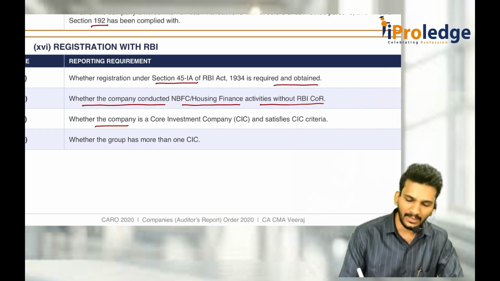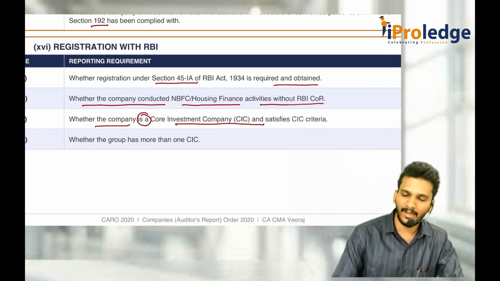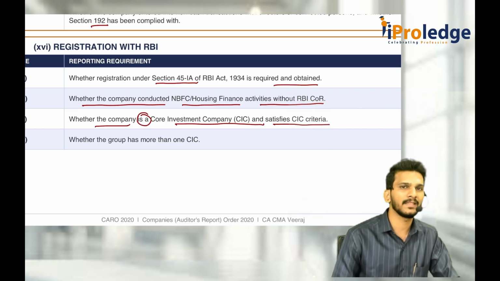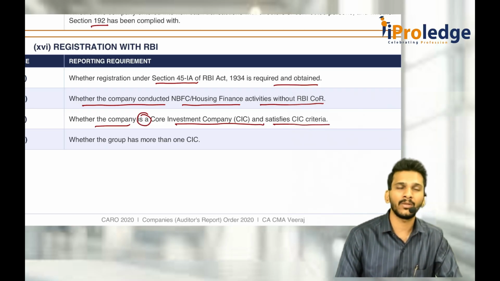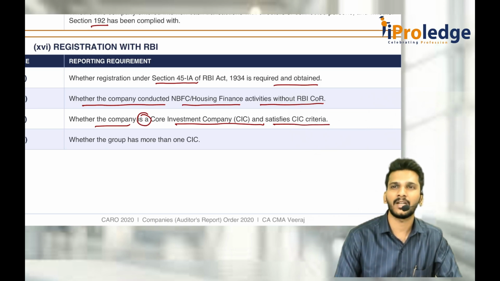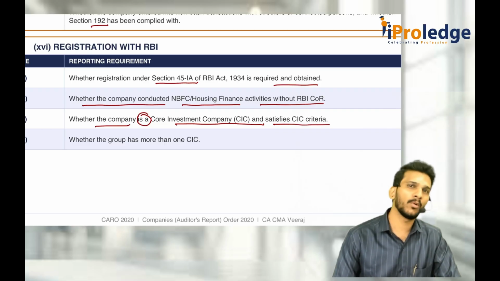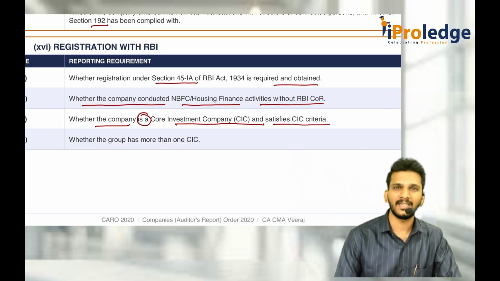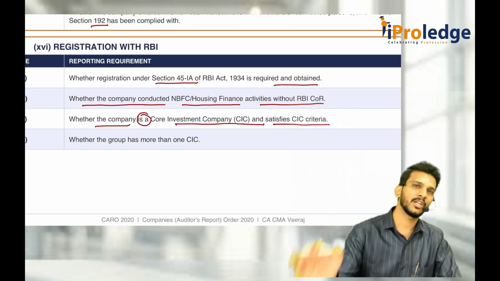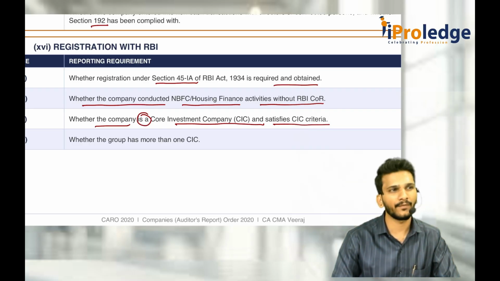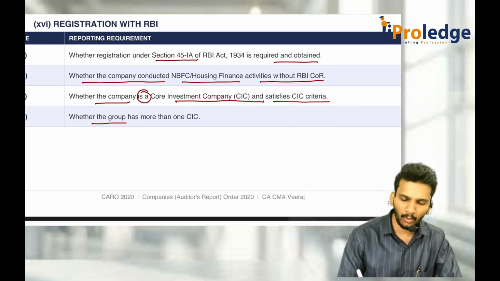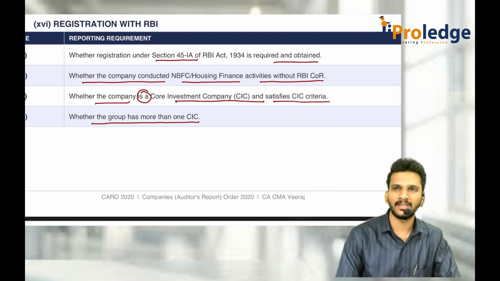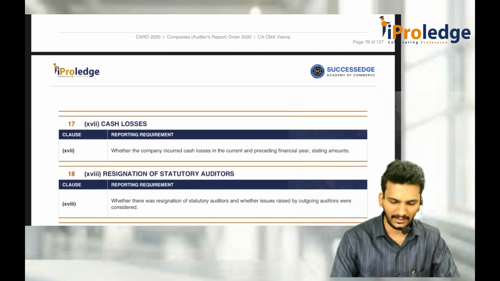Again, whether a company is a Core Investment Company and satisfies the CIC criteria. You remember what is CIC, core investment? You invest 90% directly in one group of companies like Tata Steel, Tata Motors, Tata Salt, Tata Titan, etc. Or you give it to one more fund, at least 65% of your fund, where they also invest 65% or 90% in that other fund. Then we call it a CIC. You can read those terms later. Or whether your group has more than one CIC. There are 4 conditions that have to be checked under clause 16.